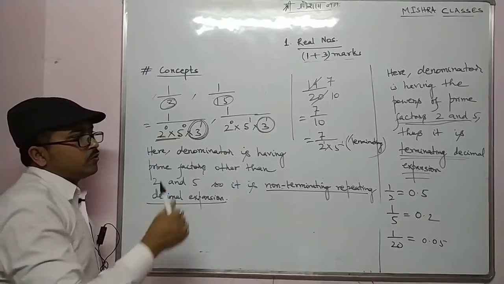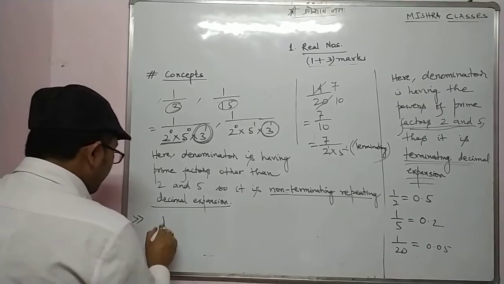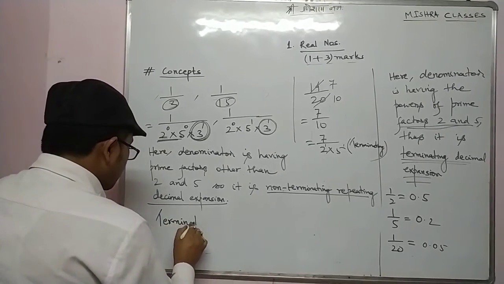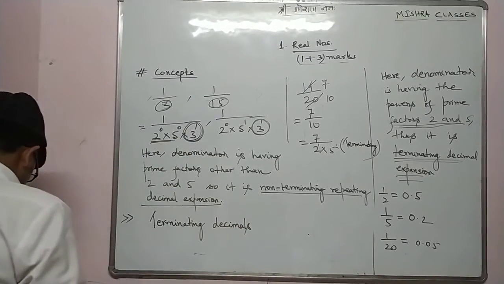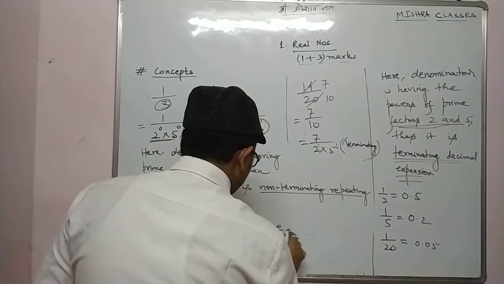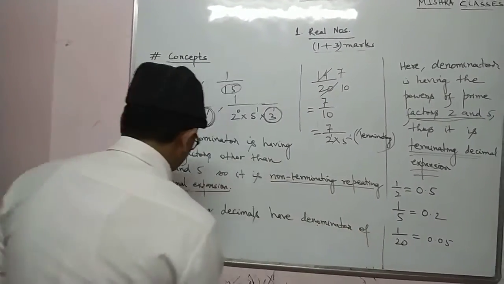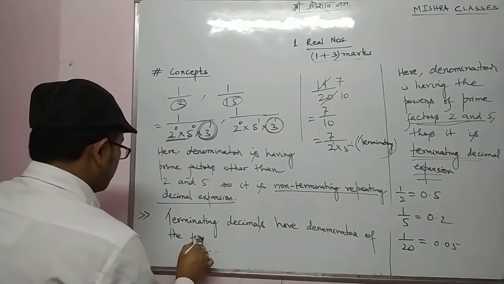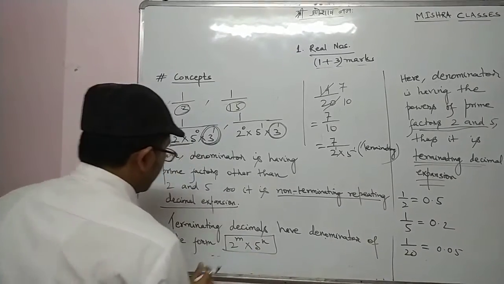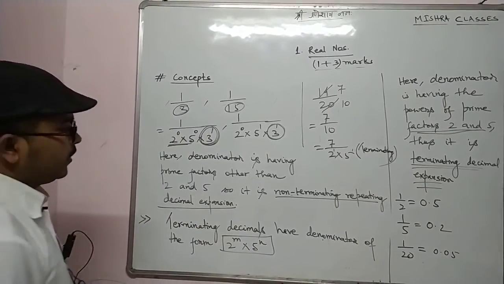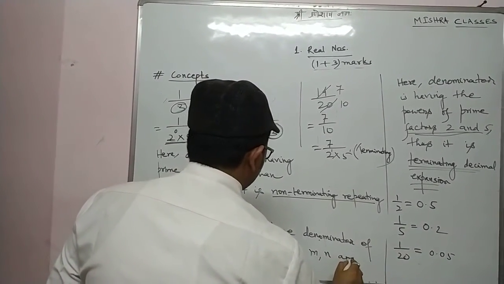So what we observe from here is one very important thing: terminating decimals have denominator of the form 2 power m into 5 power n, where m, n are whole numbers.